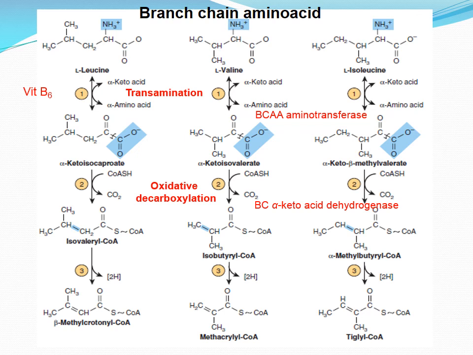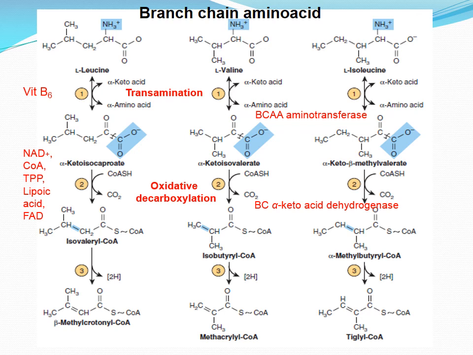These 5 components are: number 1, E1, thiamine pyrophosphate dependent branched-chain alpha-keto acid decarboxylase. Number 2, E2, dihydrolipoyl transacylase, contains lipoamide. Number 3, E3, dihydrolipoamide dehydrogenase, contains FAD.